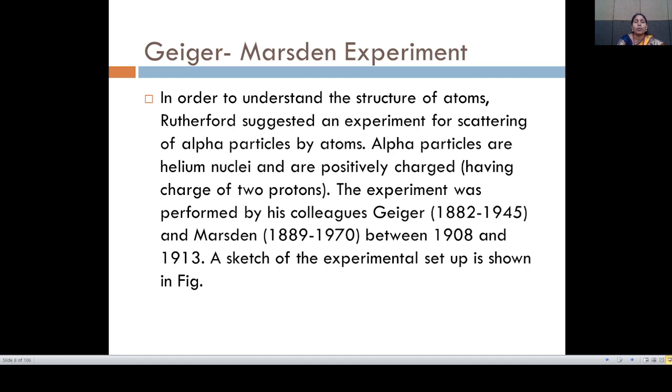Okay, so see that Rutherford suggested the experiment for scattering of alpha particles. Alpha particles have helium nuclei at the center, which are positive in nature and have the charge of 2 protons.